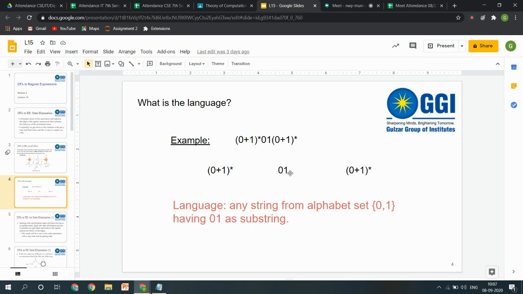That I have 0 1, and prior to 0 1 I can have any combination of 0 and 1s, and after 0 1 I can have any combination, but this 0 1 string is must. That means that from regular expression you can actually calculate the language as well, we can say by analyzing that expression, that what it is saying.